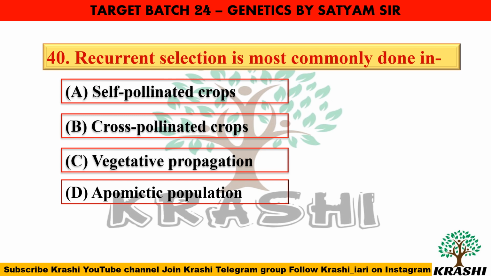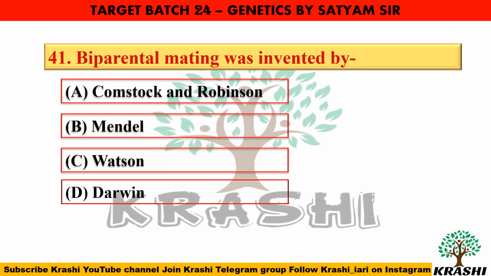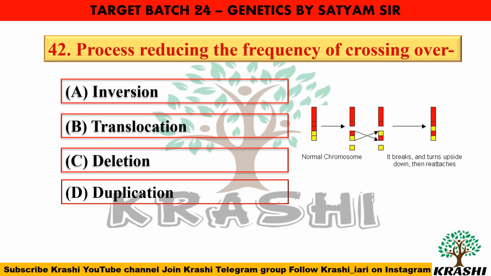Question number 40. Recurrent selection is most commonly done in cross-pollinated crops. Question number 41. Biparental mating was invented by Comstock and Robinson. Question number 42. The process reducing the frequency of crossing over is inversion.